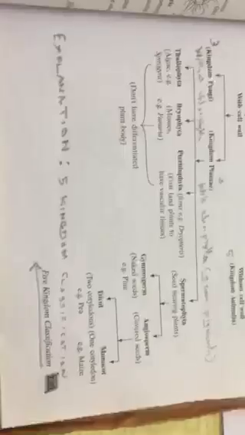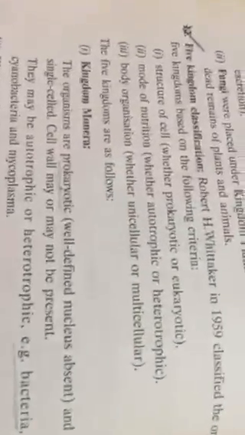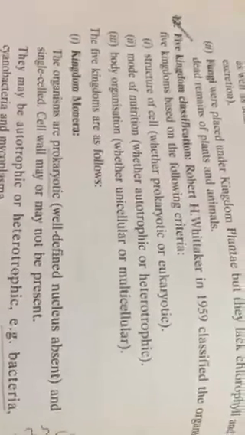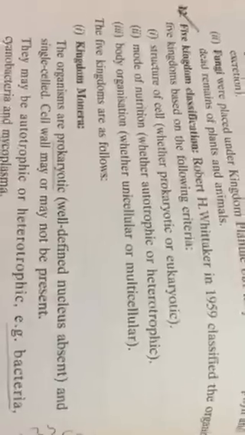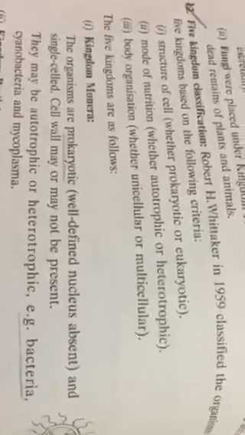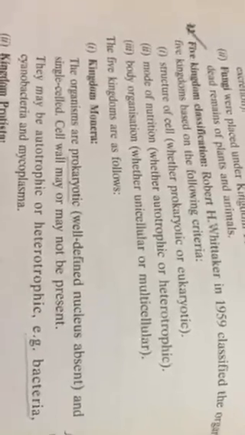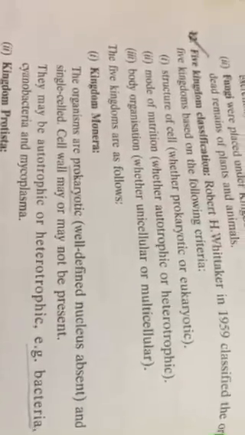Now you can take the description of 5 kingdom classification. I move leftward so that you will write the point. Here I am focusing. See, I ticked 5 kingdom classification. 3 characters are given and you note down Robert H. Whittaker. According to him, this is a modern classification.